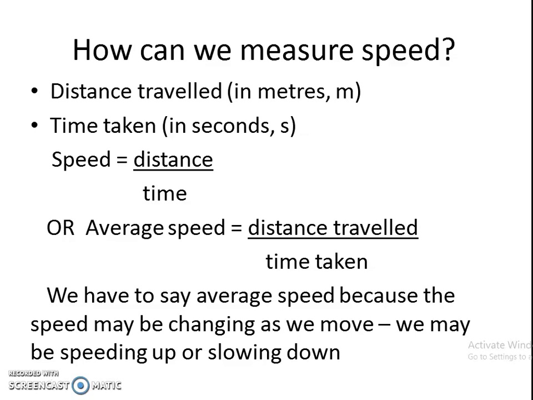We may be speeding up or slowing down, so it will not be a constant speed. That's the reason we are describing it as what?